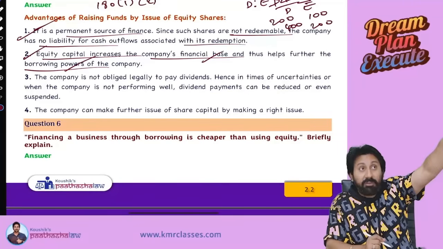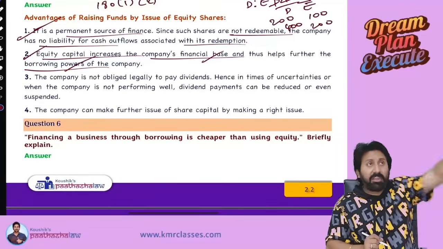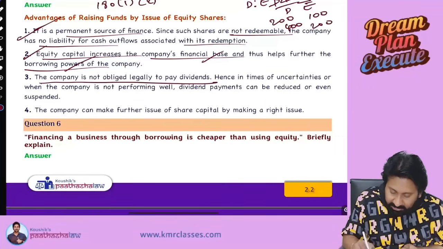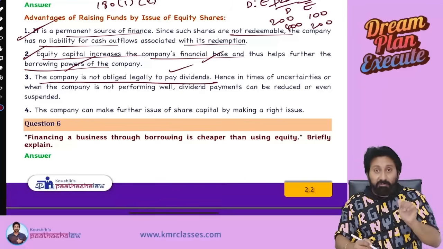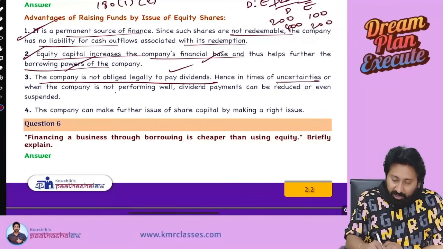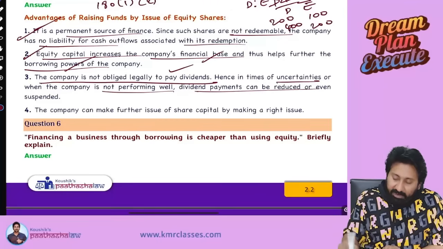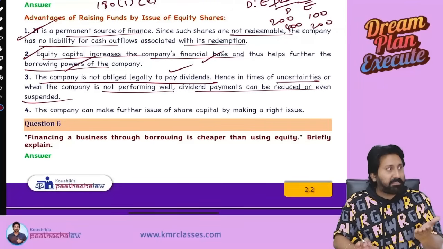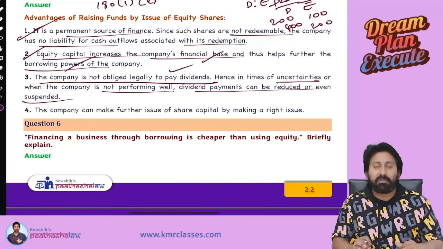If I take a loan from the bank, interest is compulsory. If I issue preference shares, dividend is compulsory. But the company is not obliged legally to pay dividend on what? Equity shares. That means in case of uncertainty or if the company is not performing well, dividend payments can be reduced or even suspended, because dividend payment is not mandatory. Clear or not, everyone?